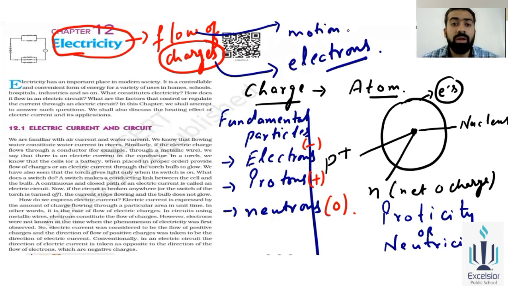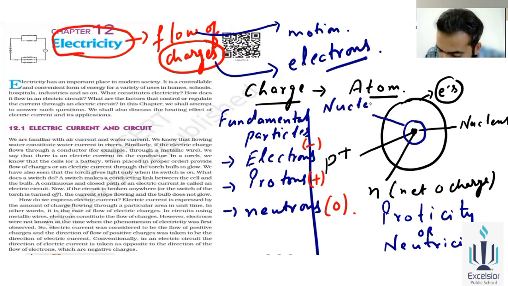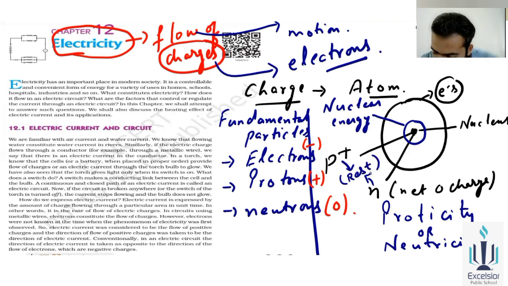So why? The nucleus always binds the protons and neutrons. There will be some nuclear energy in this nucleus. This energy binds protons and neutrons. वो energy क्या करती है बच्चे? वो protons और neutrons को bind करके रखती है. That's why protons and neutrons are in their rest state, both are static. वो move नहीं करेंगे.